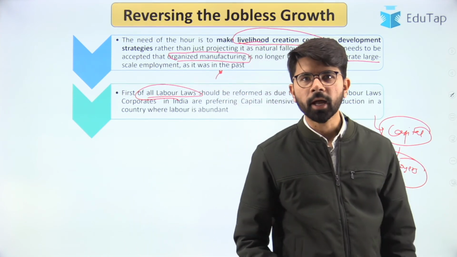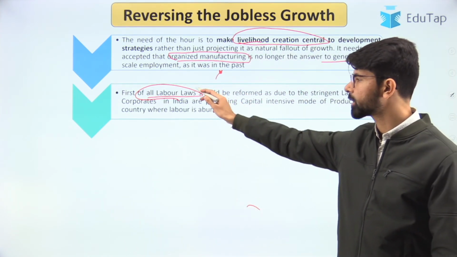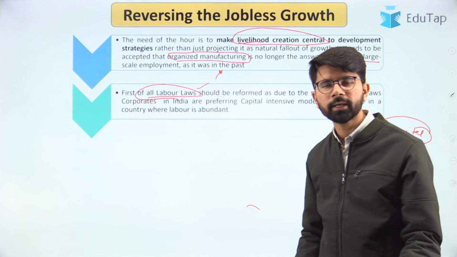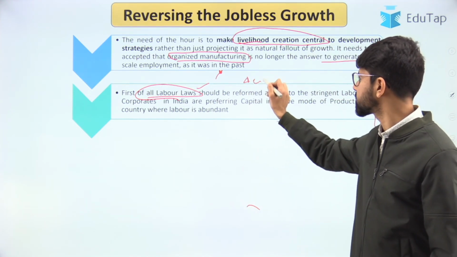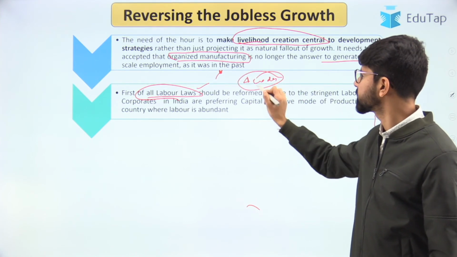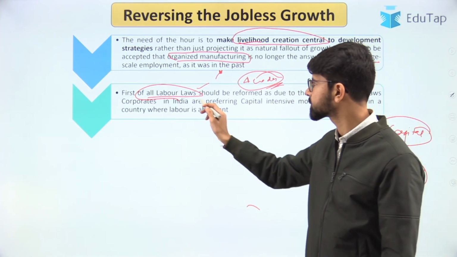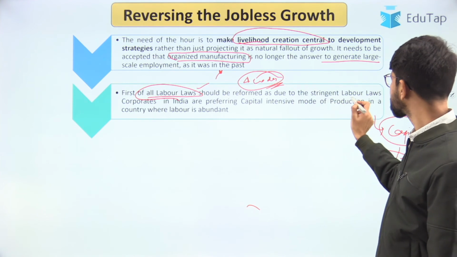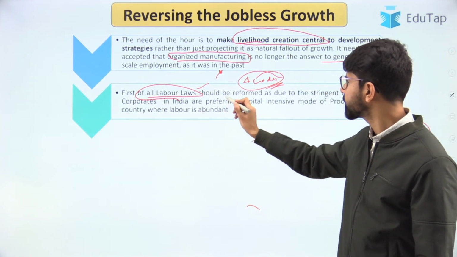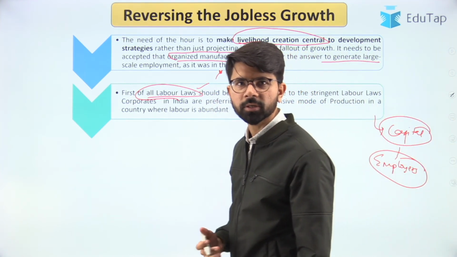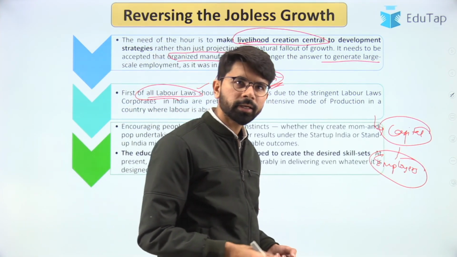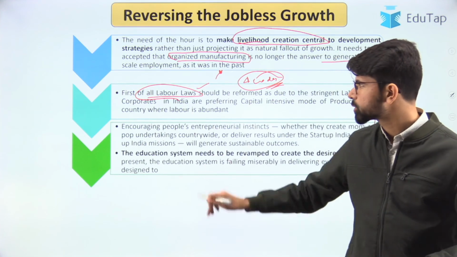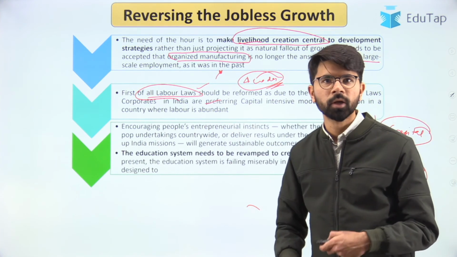So it is high time that labor law reform should take place, and which has rightly been done in the last 1 year, that the 4 codes were passed with regard to addressing these labor laws. Because of rigid labor laws, corporates are preferring capital intensive industries. Now addressing the labor law reforms will help us serve the purpose of creating jobs.